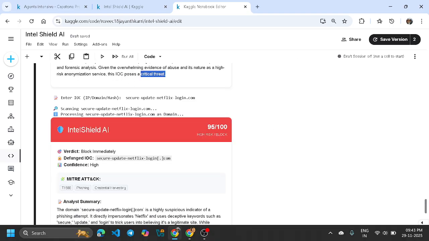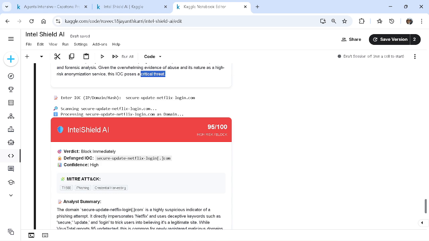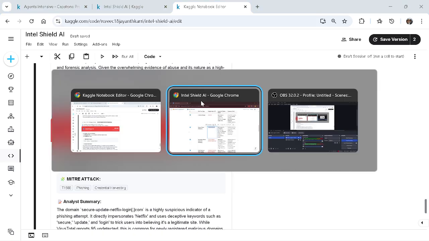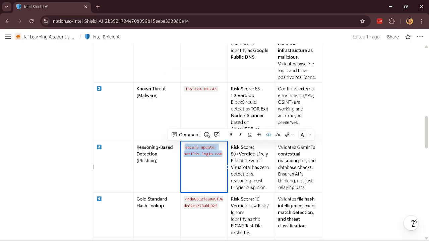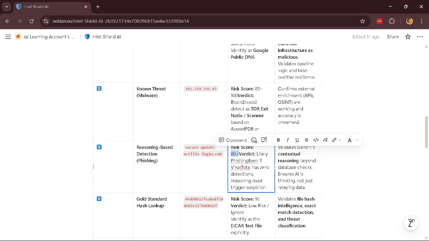So coming to the next, we just passed the Netflix one. So our test case, the third one, is domain-based detection. Of course, it would be a malicious one. It would be an 80 plus high abuse score.